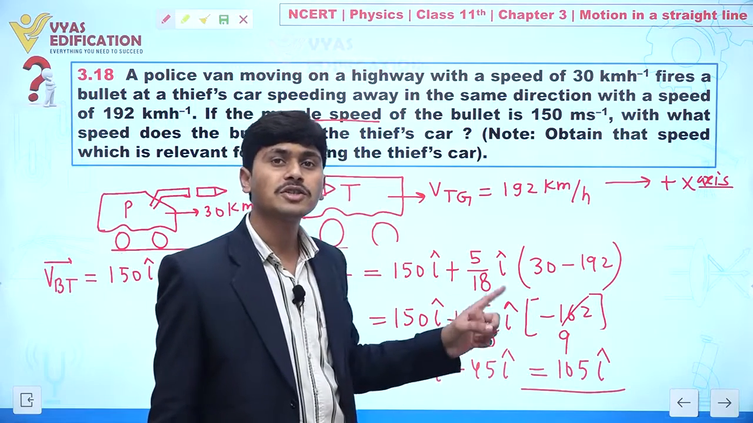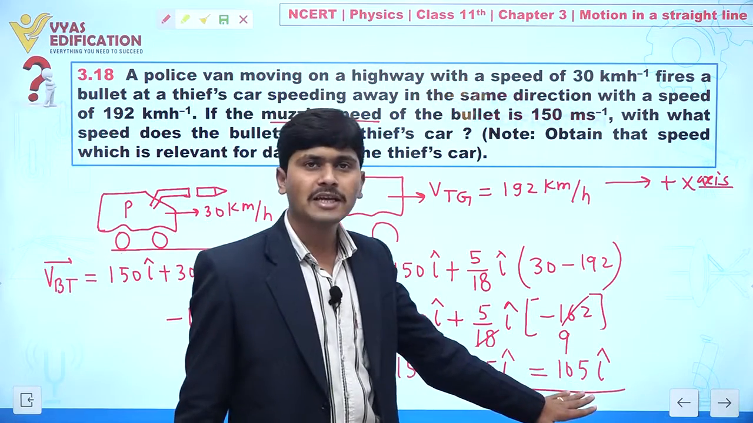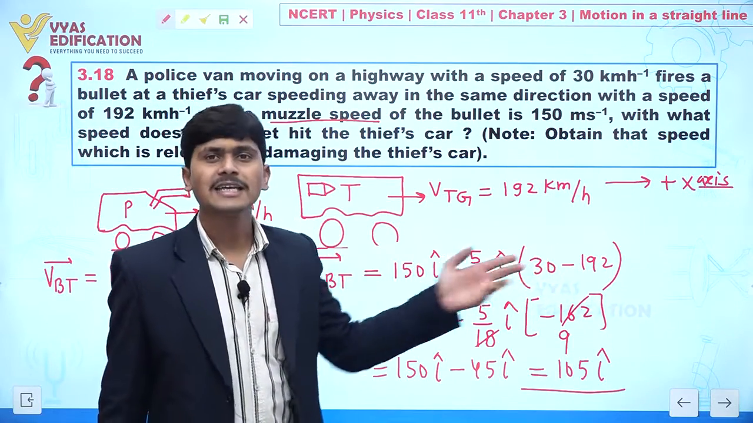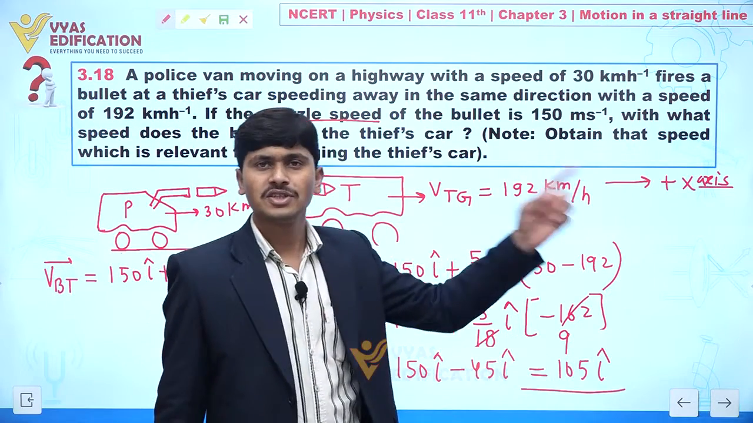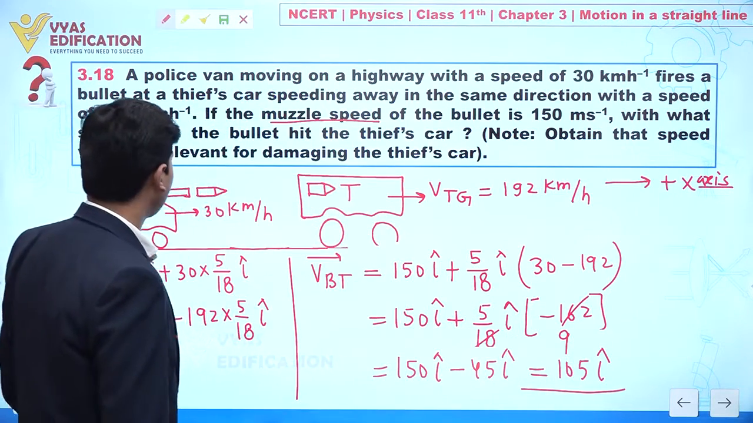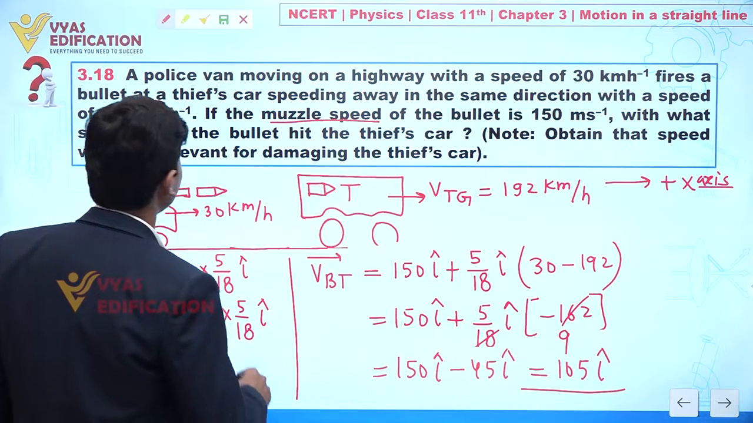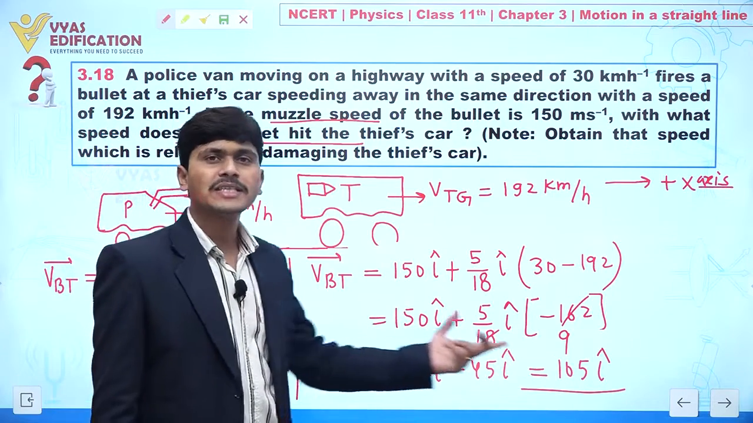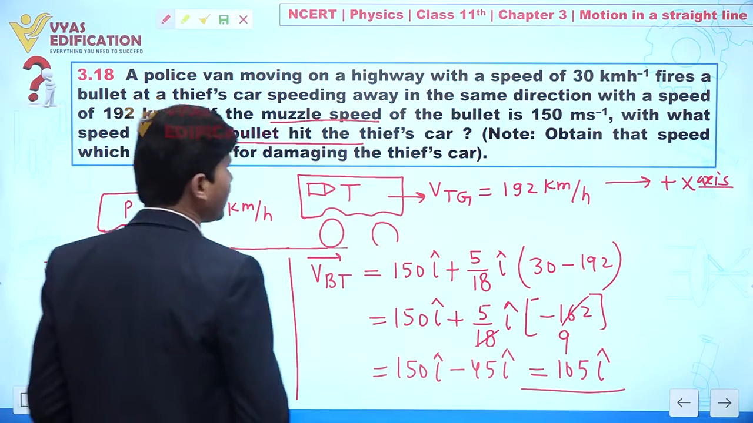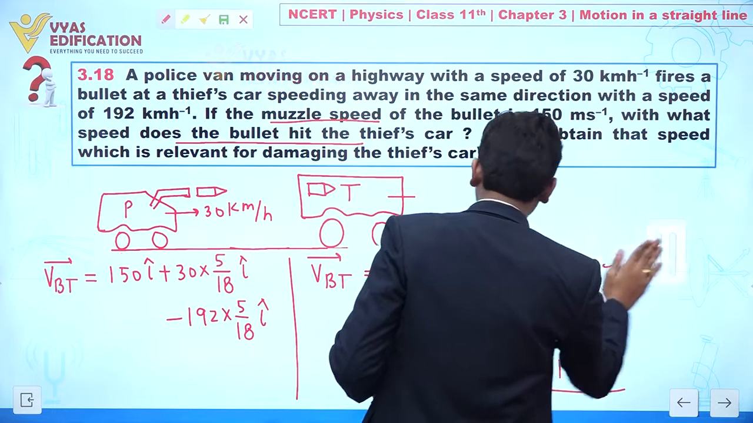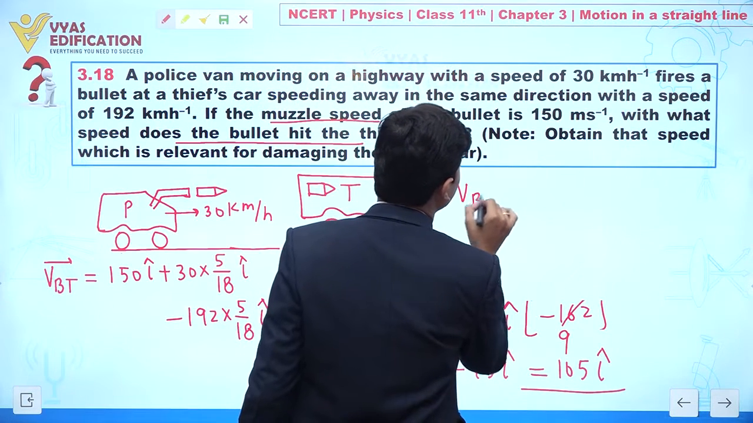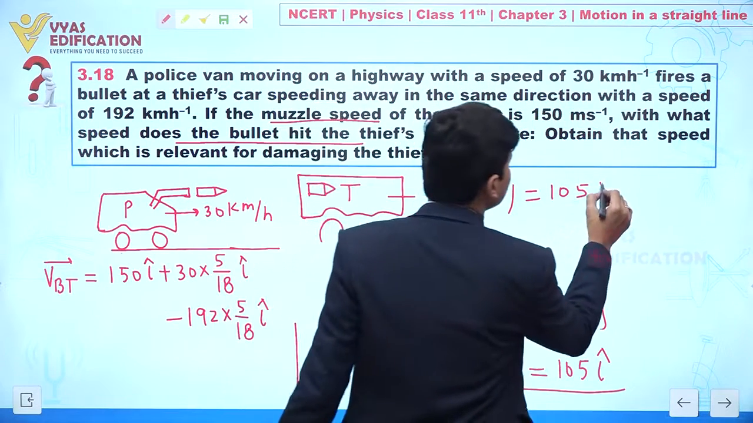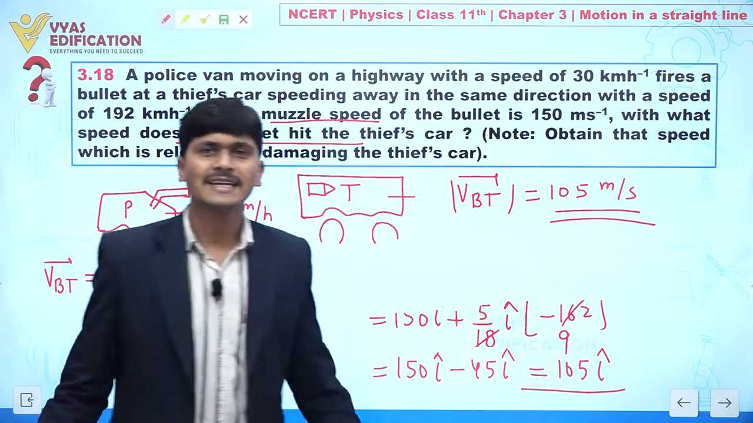Here the magnitude is 105 meter per second, and the direction is the direction that we assumed, along the positive x-axis. So this is all about this question. Our objective was to calculate the speed with which the bullet hits the thief car. Speed is the magnitude of velocity. So the answer of this question: the velocity of bullet with respect to thief car has magnitude 105 meter per second. So this is the correct answer. Clear to everyone?